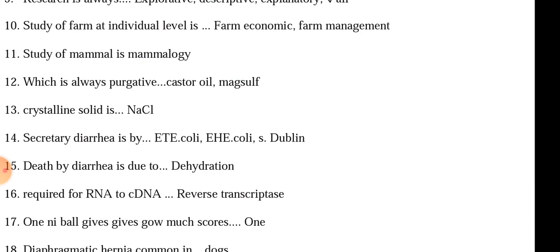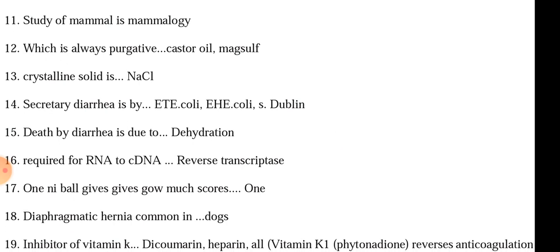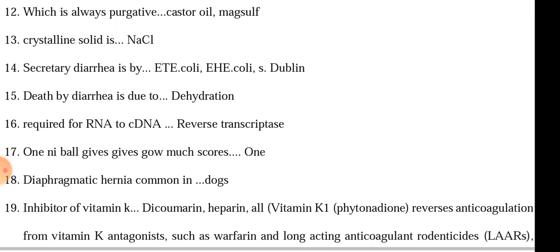If there is a no ball to a batsman, how much score will be given to the team? The team will have 1 run for the no ball, irrespective of how many runs the batsman has obtained from that ball, and the extra 4 or 6 will be additional runs, but 1 run is obvious due to the no ball. Diaphragmatic hernia is common in dogs. Dogs are more prone to diaphragmatic hernia. Inhibitor of vitamin K: options were dicoumarol, heparin, or all.